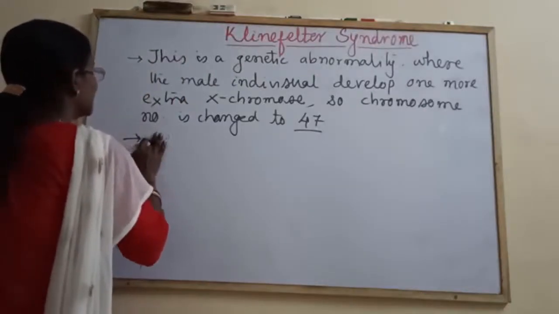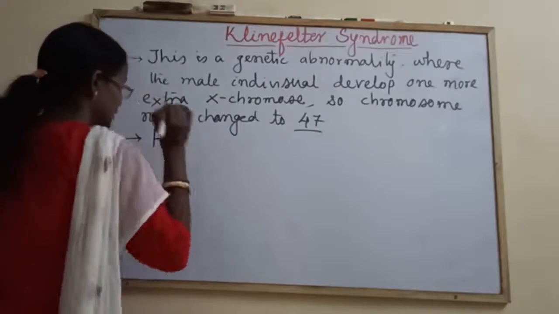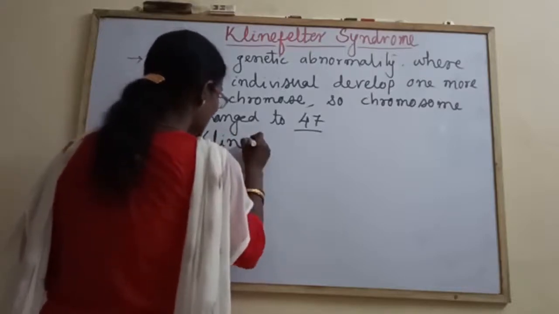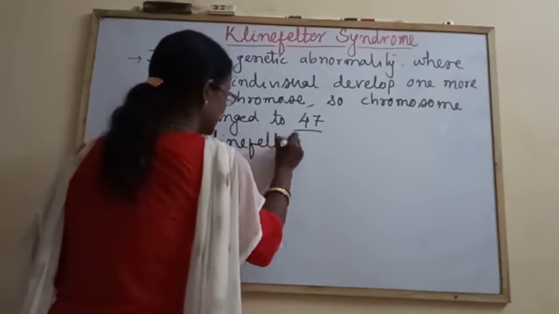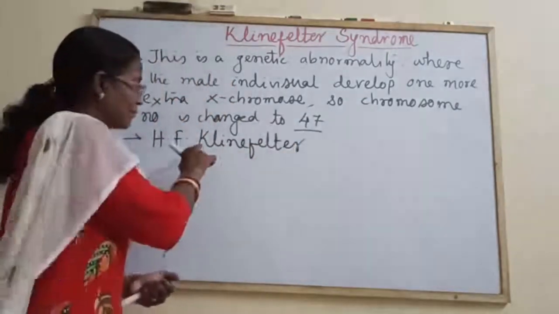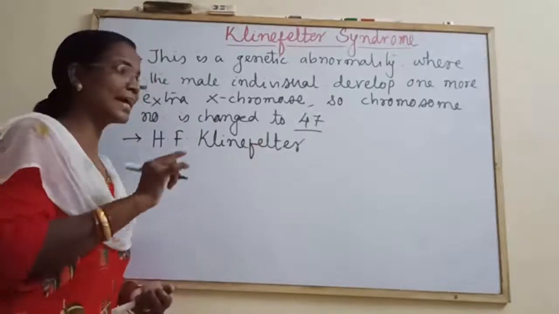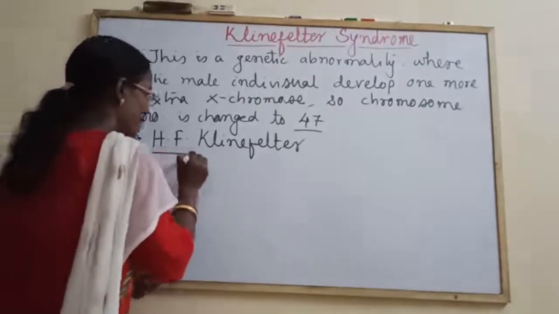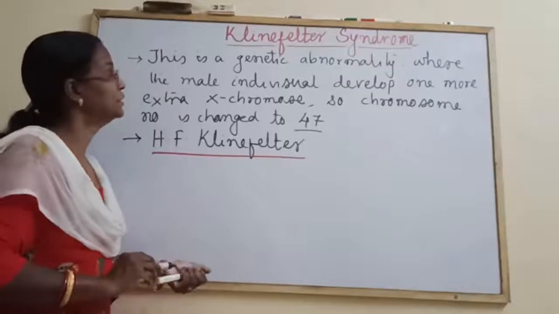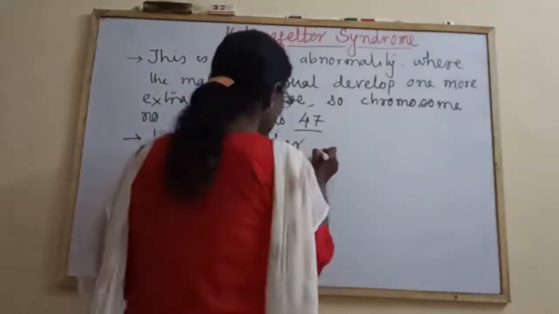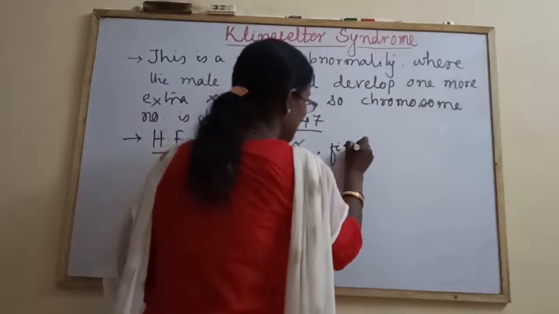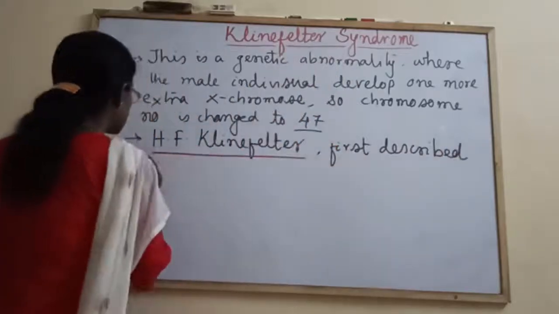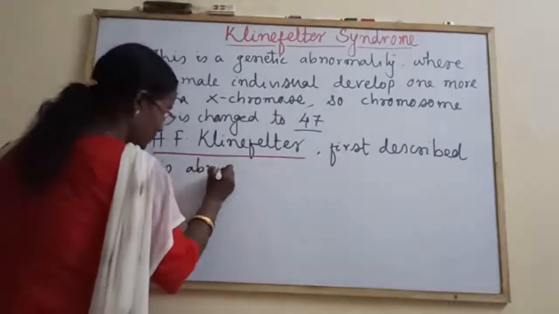The name of the scientist is H.F. Klinefelter, who first described this abnormality.